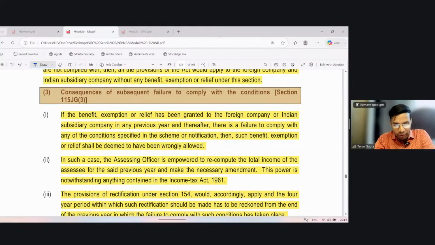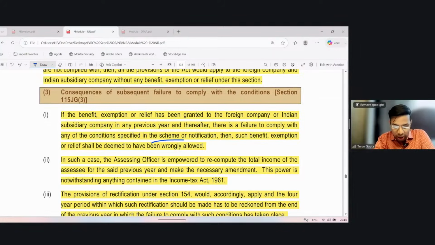It says that if the benefit, exemption or relief has been granted to the foreign company or the Indian subsidiary company in any previous year, and thereafter there is a failure to comply with any of the conditions specified in the scheme or notification, then such benefit, exemption or relief shall be deemed to have been wrongly claimed. Okay?